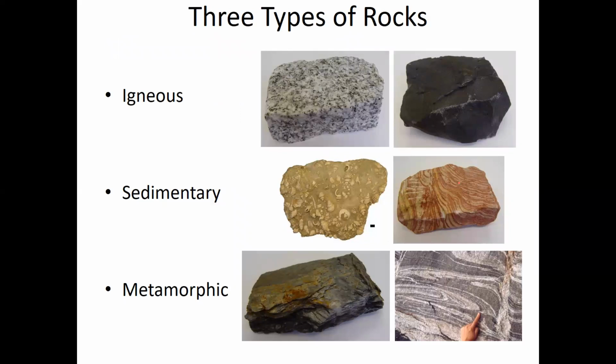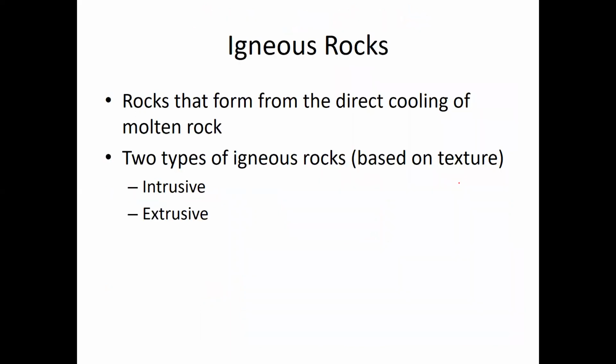Now, there are three types of rocks. There are igneous rocks, sedimentary rocks, and metamorphic rocks. And we're going to talk about each of these, starting with igneous rocks. So igneous rocks are rocks that form from the direct cooling and solidification of molten rock. So if you have liquid rock, molten rock, that cools and hardens, the resulting rock is an igneous rock.